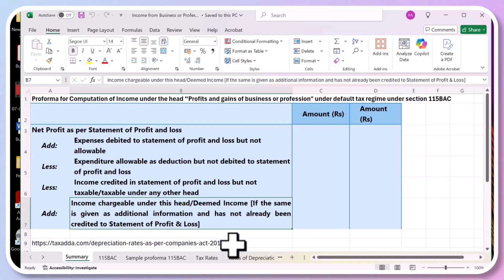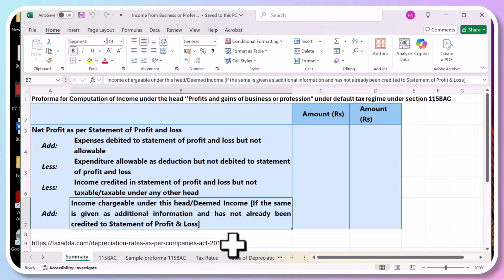First we are talking about how the pro forma will look. Pro forma for computation of income under the head profits and gains of business or profession under the default tax regime under section 115BAC. That means they are not going to claim any deductions or exemptions. And this is the default regime. They can also file a return where they can claim all the benefits which are given by the government. Then the tax rate goes up. I'll talk about the tax rates later on.